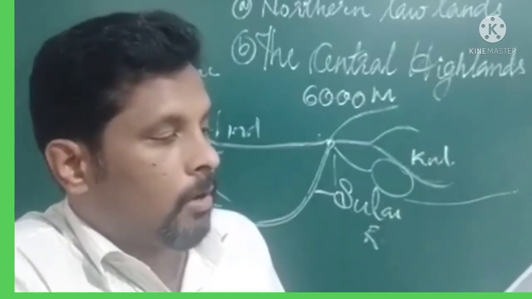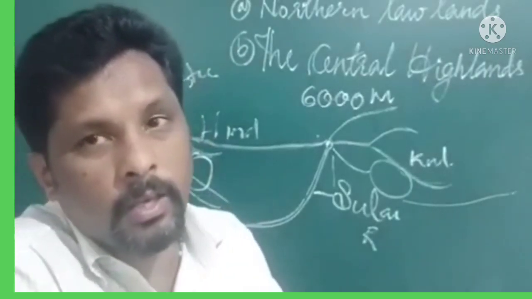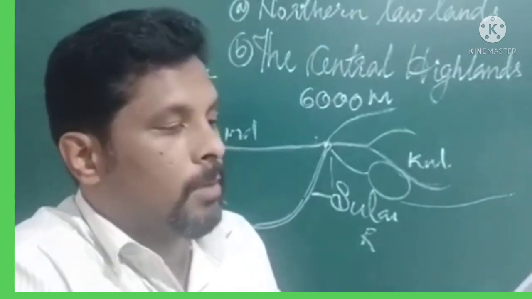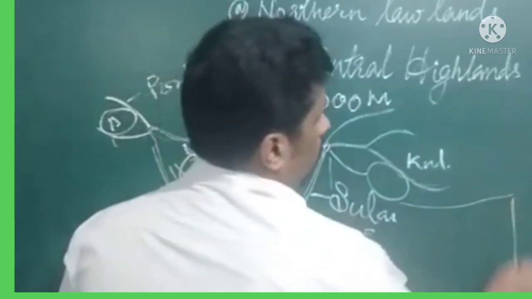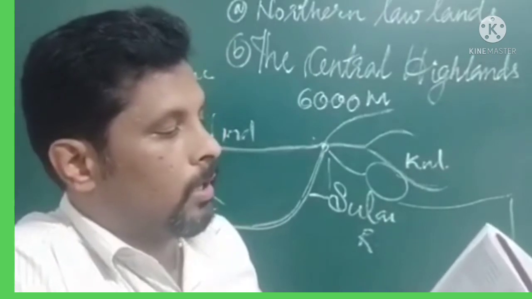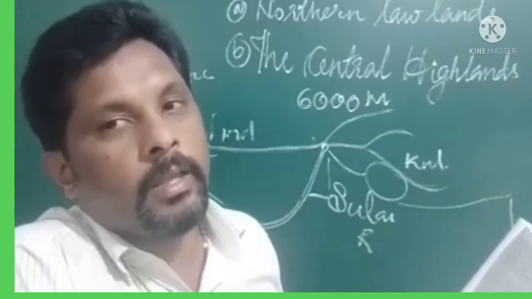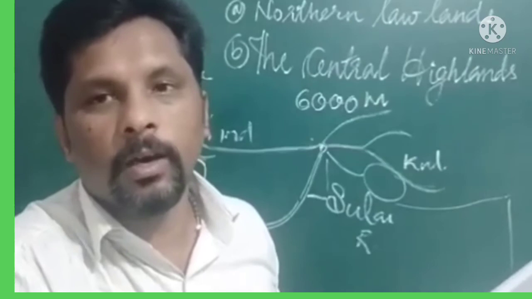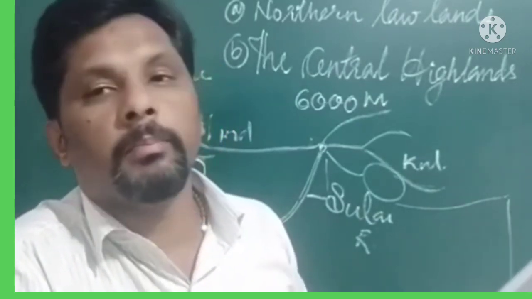Then in the northeast, Arunachal Pradesh is located in the eastern part of our country. What is the name of this mountain range? It turns southward again, and it is called the Patkai range. It is known as the Himalayan range near Arunachal Pradesh, moves towards the south, and is known as the Patkai range, along the border of India and Myanmar.